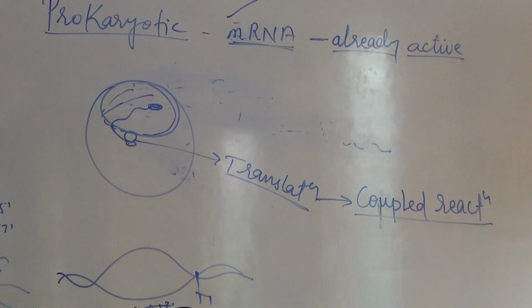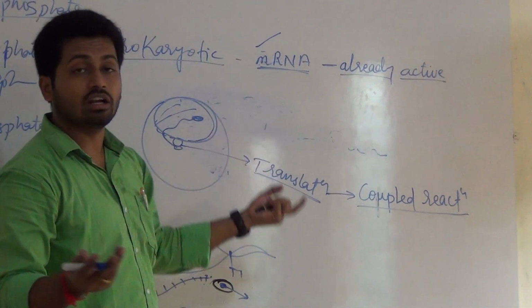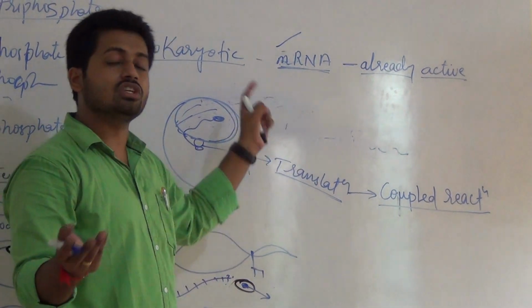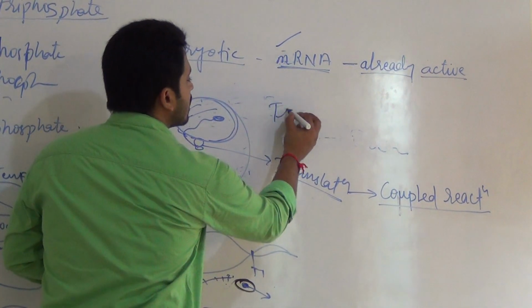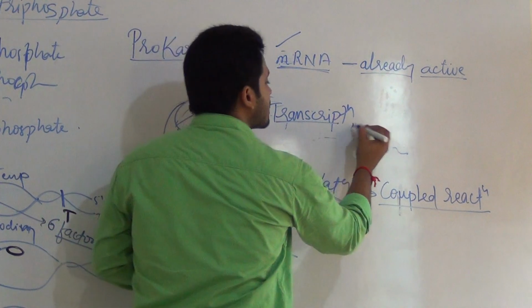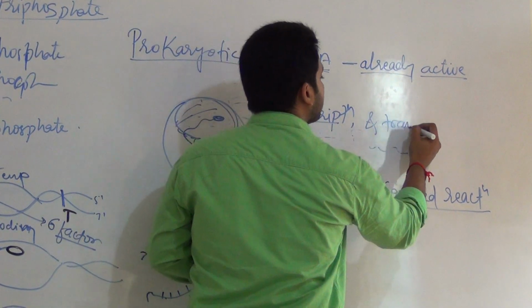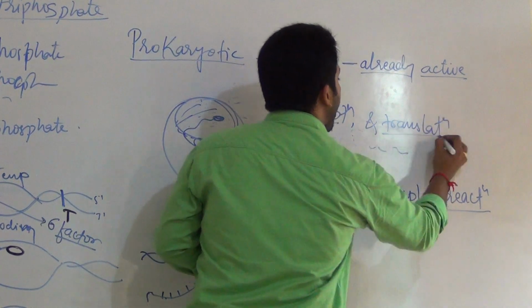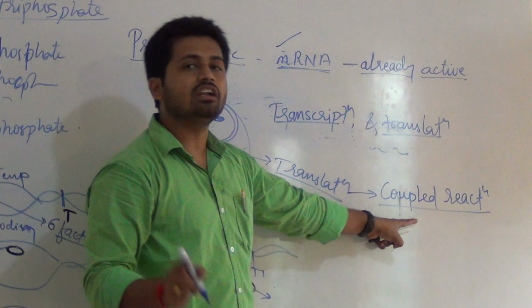Coupled reaction is only possible in prokaryotes, and this RNA is already ready because this is an unsplit gene. So transcription and translation occur at the same time. Such a process is called coupled reaction.